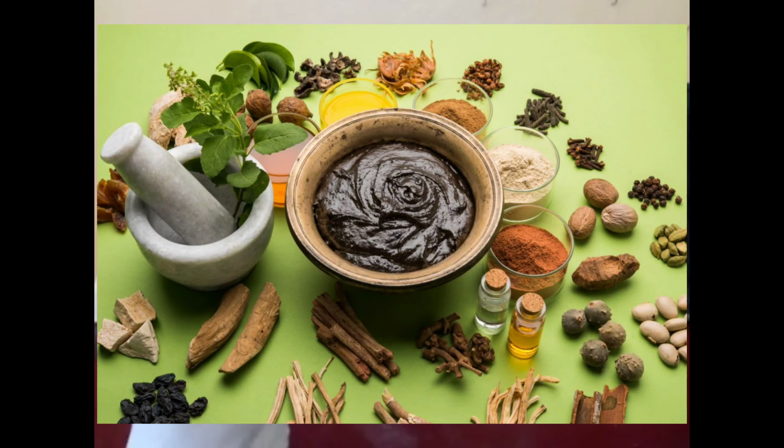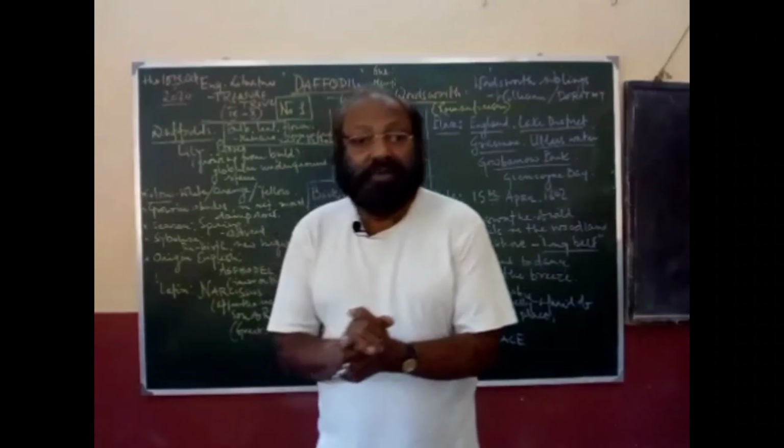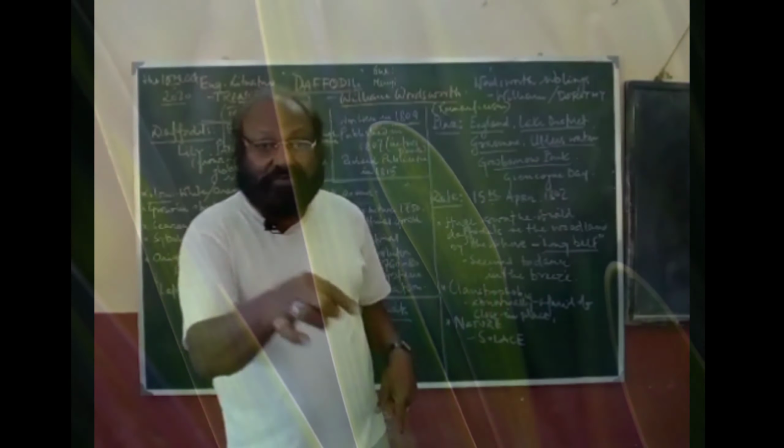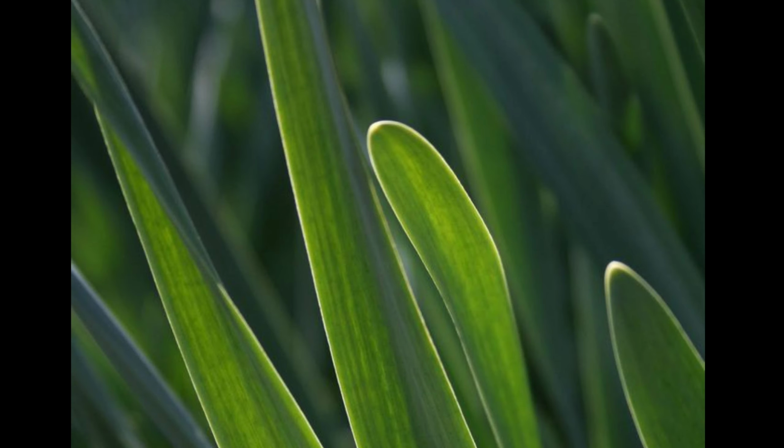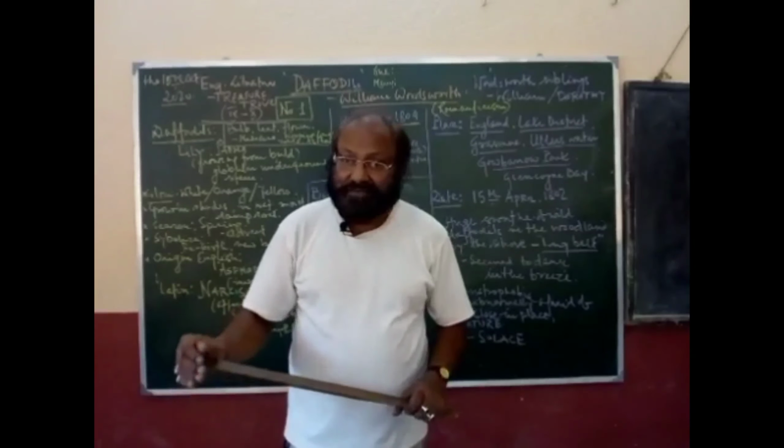We can prepare medicine out of the bulb of the daffodil, out of the leaves, or out of the flower of the daffodils.